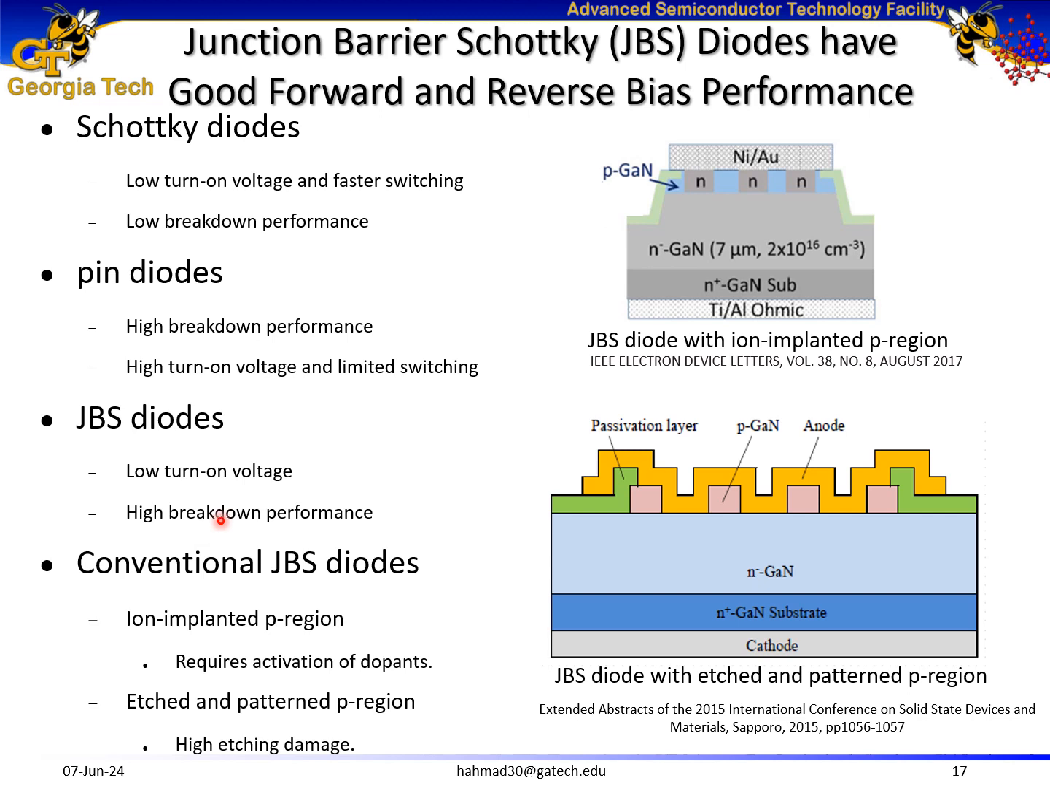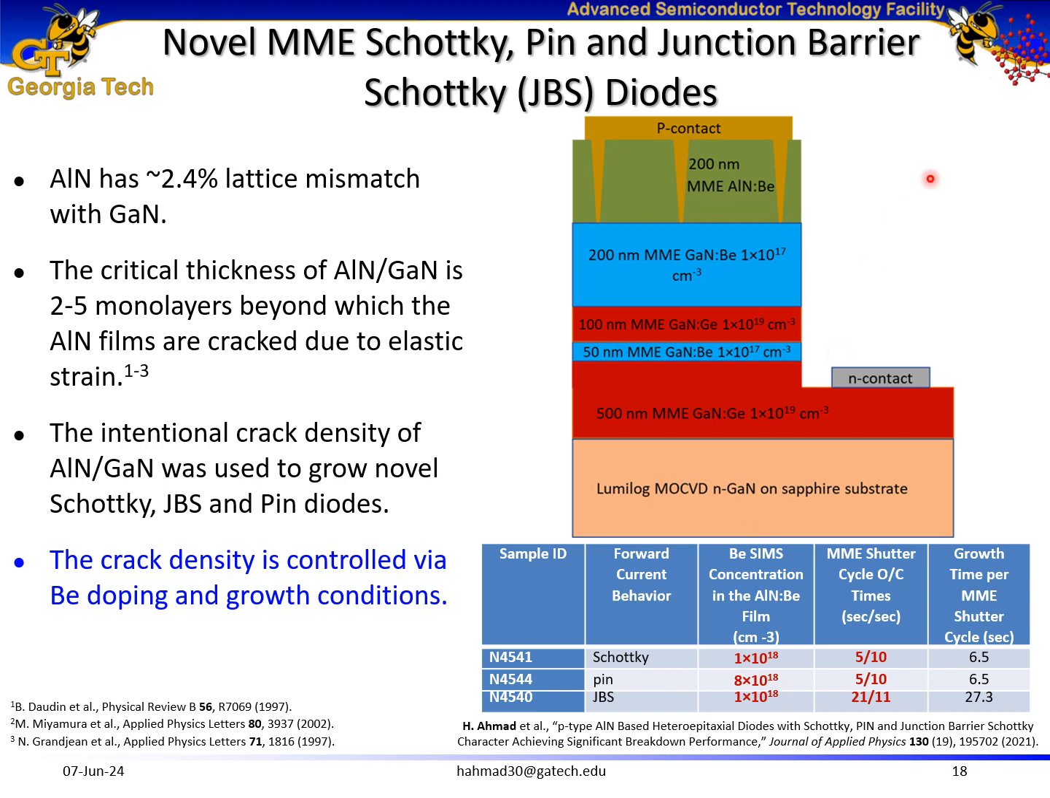Currently, there are two approaches for conventional JBS diodes. One involves ion implanted p-type regions, but it requires activation of the dopants. Another approach requires etched and patterned p-type regions, and it suffers from high etching damage. So we introduced a novel approach to grow MBE Schottky, pin, and junction barrier Schottky diodes.